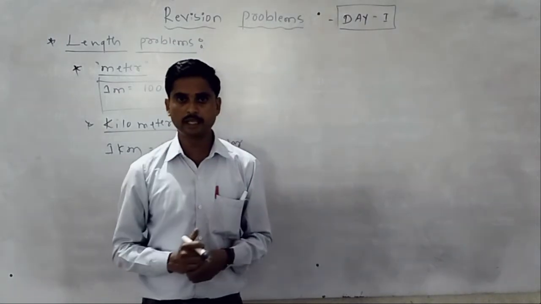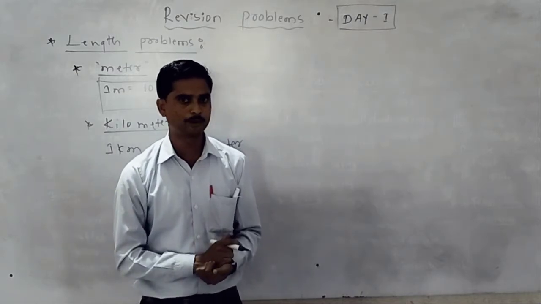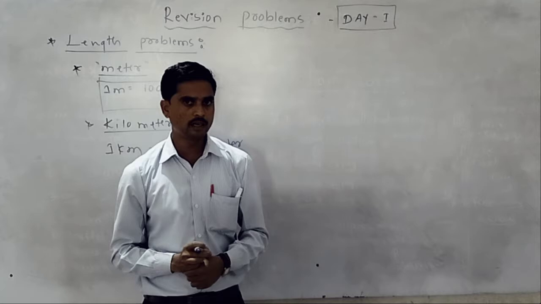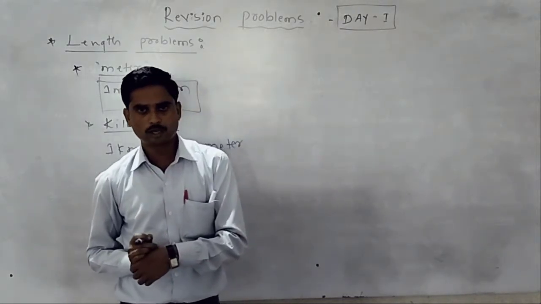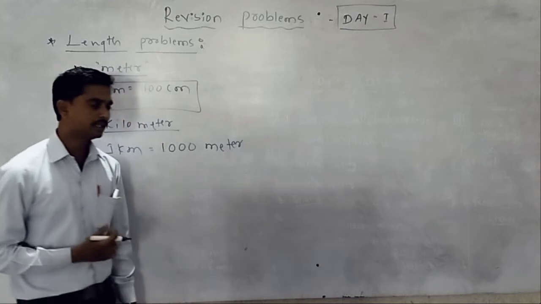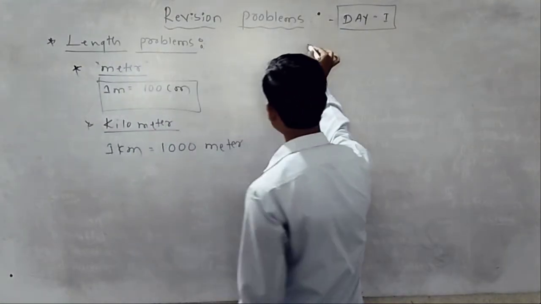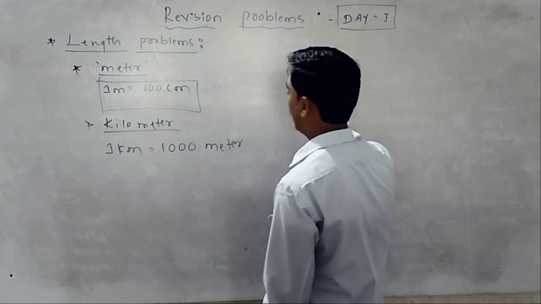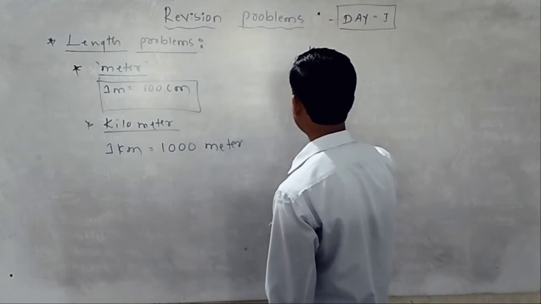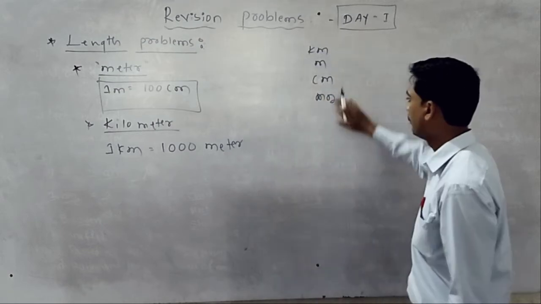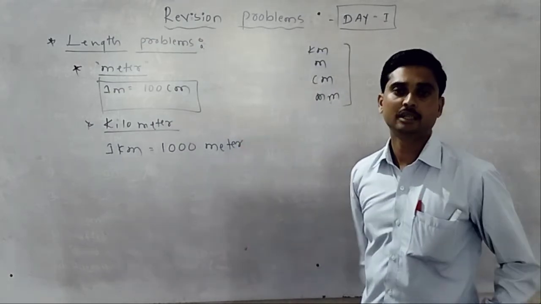Your scale has 1 centimeter, 2 centimeters, 3 centimeters, a total of 0 to 15 centimeters. Then there is another one, the millimeter. So one is kilometer, another is meter, then centimeter, then millimeter.